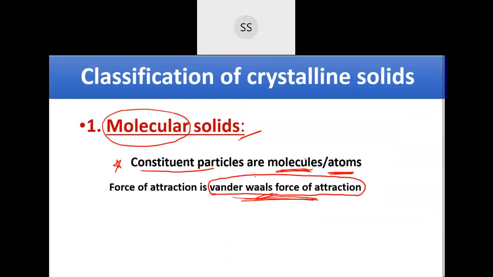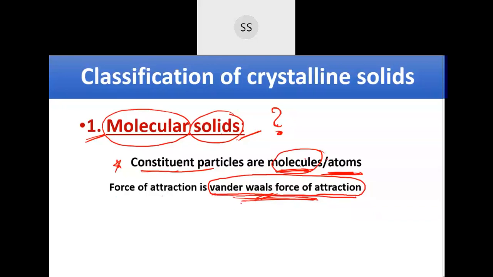I'll start from here: classification of crystalline solids. I told you crystalline solids are basically classified into four categories. In that, the first one is molecular solids. The constituent particles, meaning what these solids are made up of: they are made up of either molecules or atoms. And the force of attraction existing between these molecules in a molecular solid is the van der Waals force of attraction.